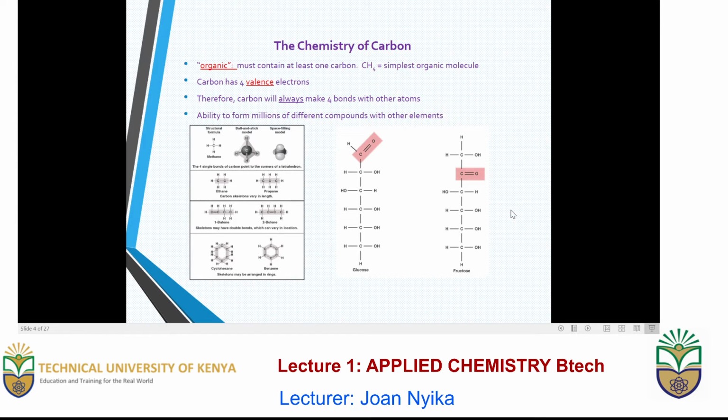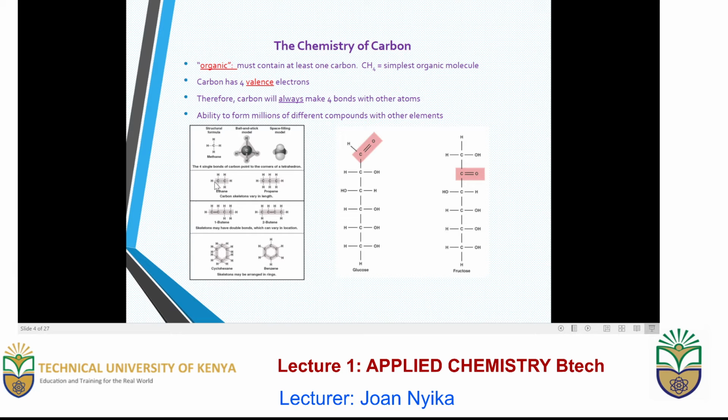Look at the case of glucose and fructose, what we refer to as simply the simplest sugars that we have. These are made of carbon that is bonded with hydrogen and hydroxyl groups and a double bond of carbon and oxygen. The same case with fructose, except that the position of the carbon-oxygen double bond is different.